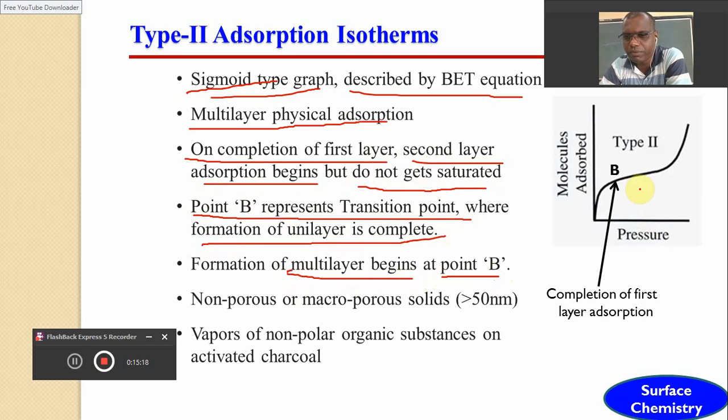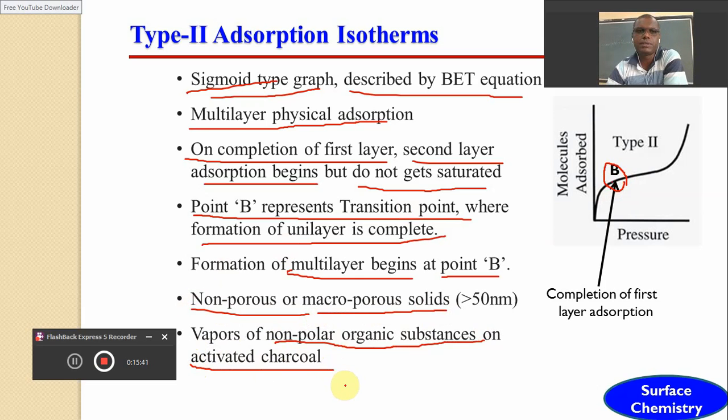So this point B is very important. Non-porous or macroporous solids show this type of adsorption isotherm, and the example is the adsorption of vapors of a non-polar organic substance on the surface of activated charcoal.